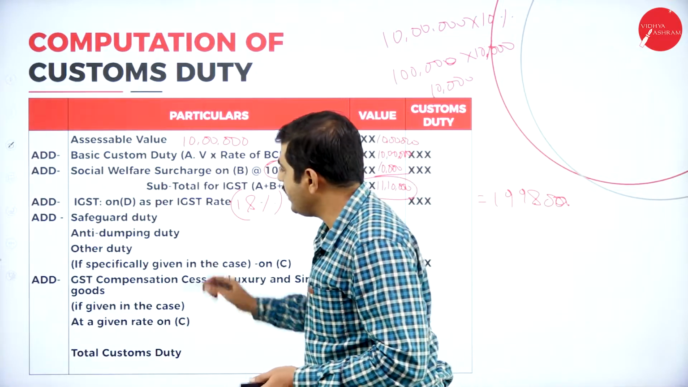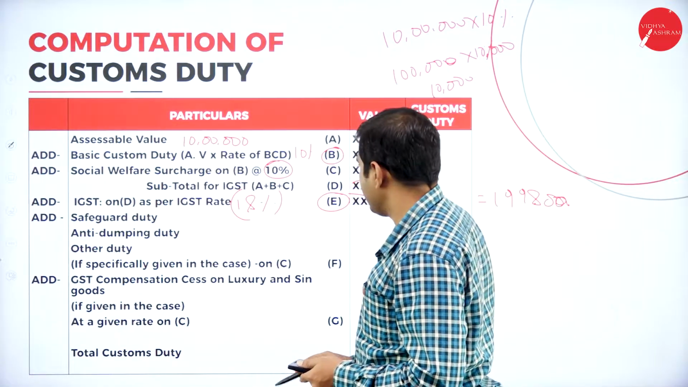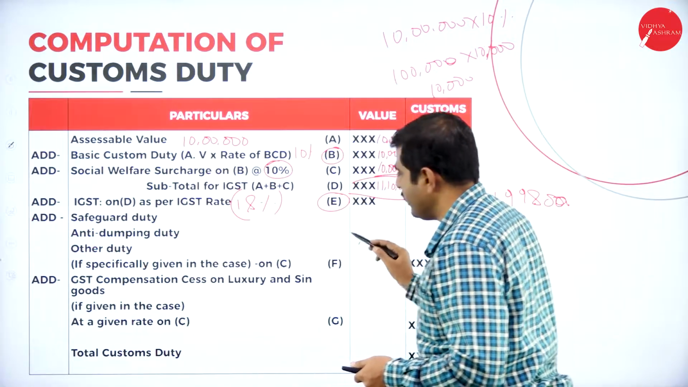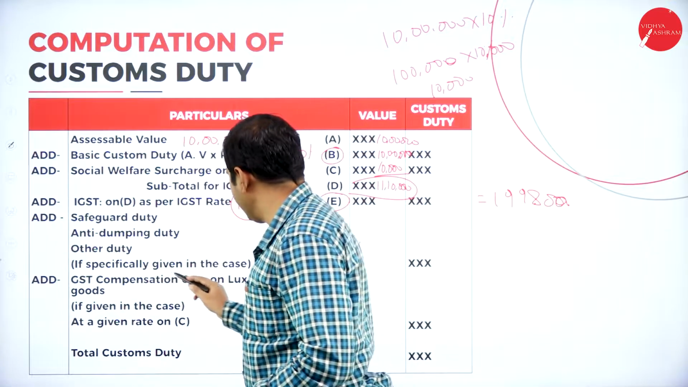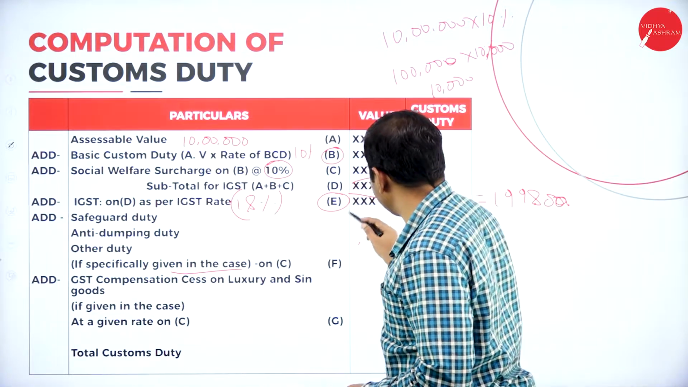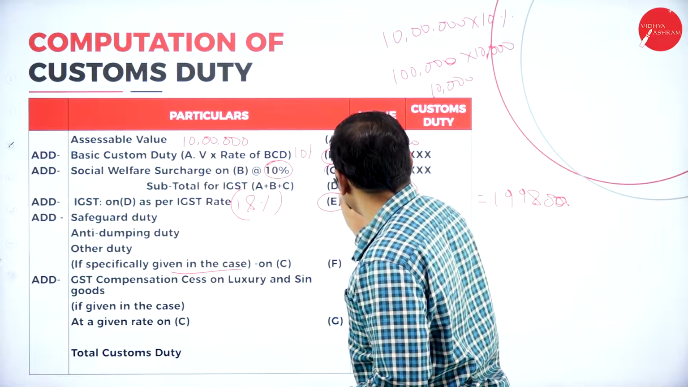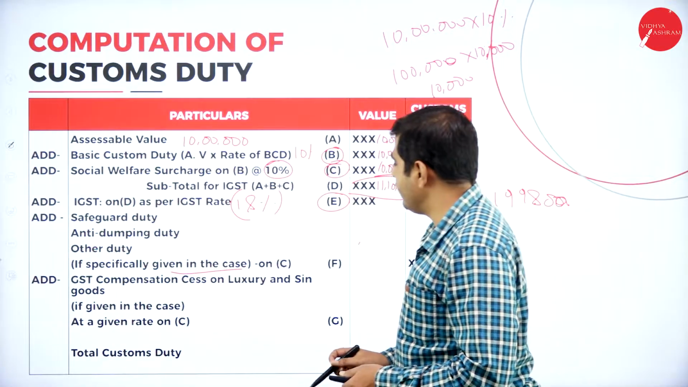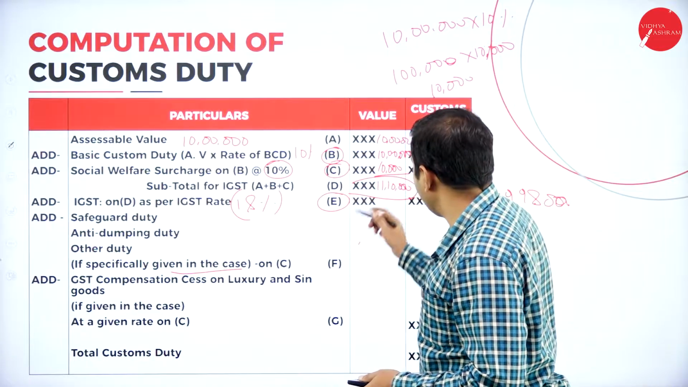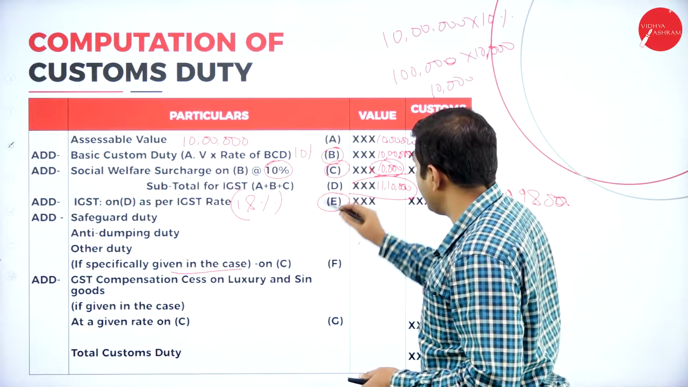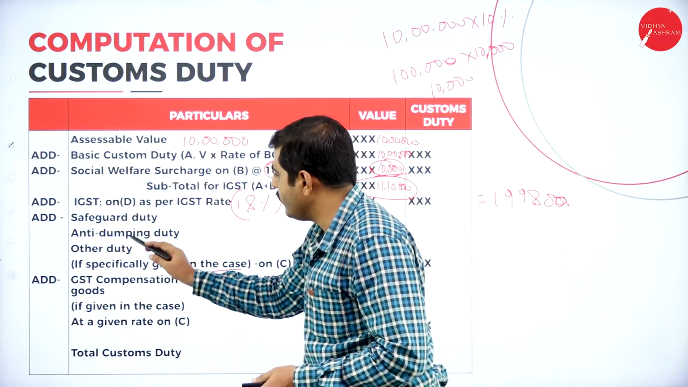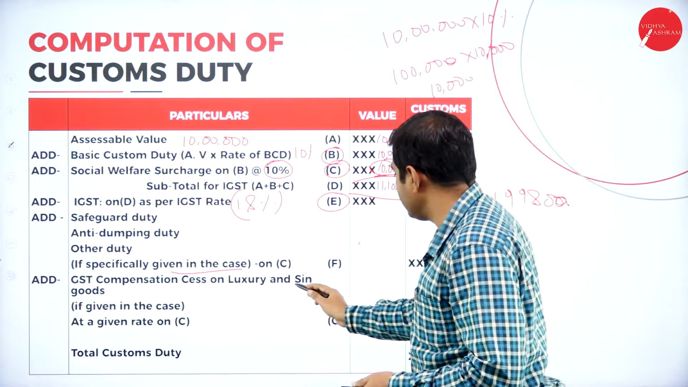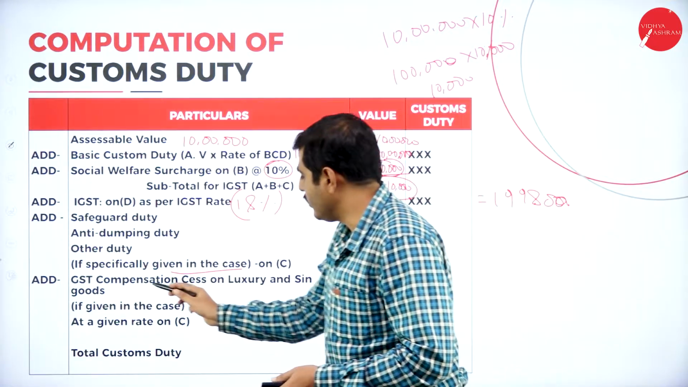Now safeguard duty. Safeguard duty, anti-dumping duty, and other duties we should add here, if specifically given in the case. These are calculated on C. On this C, which means 1 lakh rupees, we should calculate the safeguard duty, anti-dumping duty and other duties. Next, add GST compensation cess on luxury and sin goods on C.